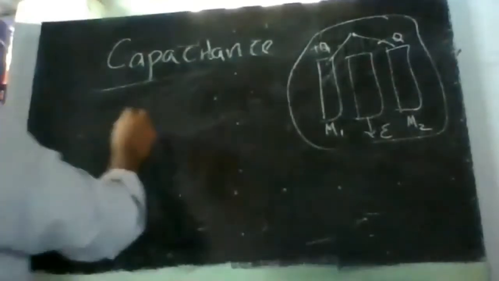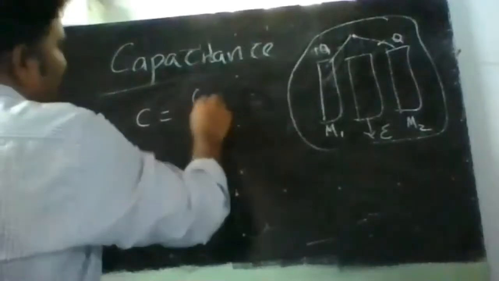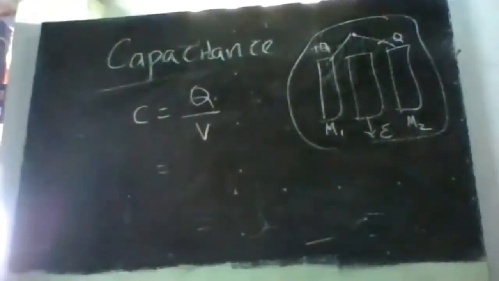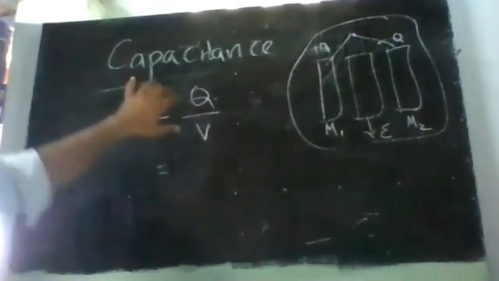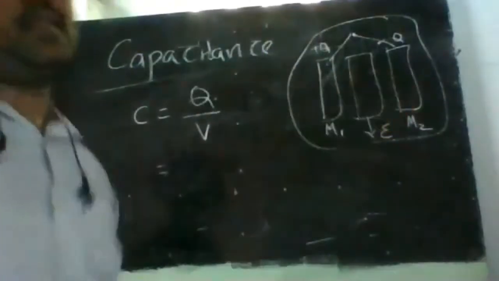The capacitance will be C is equal to Q by V. So the general formula for capacitance is the ratio of the charge given to the metal plates to the voltage difference between the metal plates.